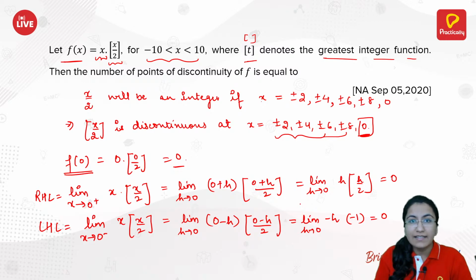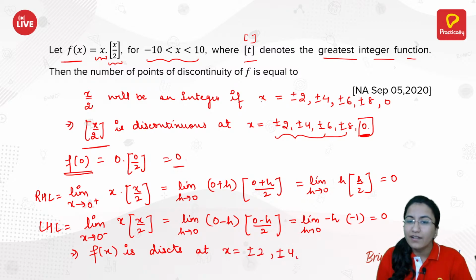your function is continuous. If your function is continuous at 0, that implies that among all the points of discontinuity of x by 2, we need to exclude this 0 so as to check for the discontinuities of f of x. This implies f of x is discontinuous at x equals plus minus 2, plus minus 4, plus minus 6 and plus minus 8.